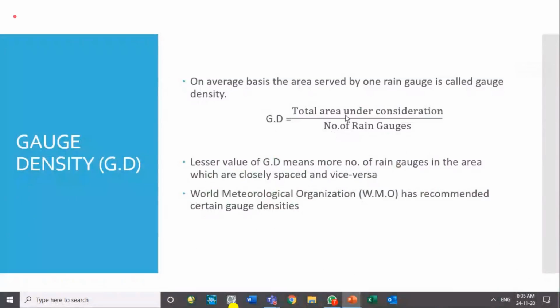So gauge density is defined as the total area under consideration divided by the number of rain gauges, and on an average basis, it shows the area served by one rain gauge. Less gauge density means more rain gauges are there for a certain area. Less gauge density means one gauge is serving less area, which means we have more gauges.